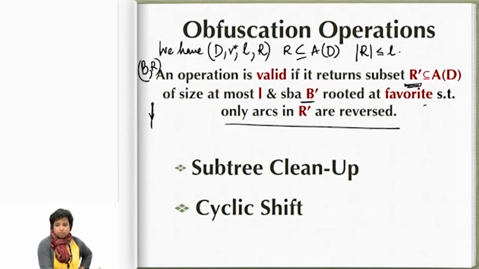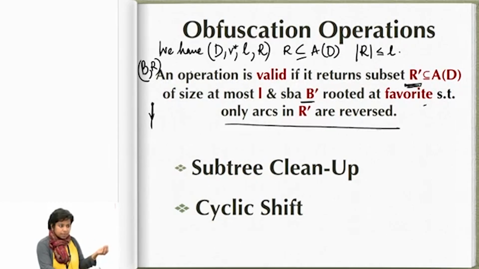If you can see ahead, what's going on is that we will take an SBA, make some modifications to it, and obtain another SBA which satisfies this property. What would that mean? If I started out with an SBA rooted at V star that contains no more than L reversed arcs, that is a valid solution for my problem, since I am allowed to reverse L arcs.